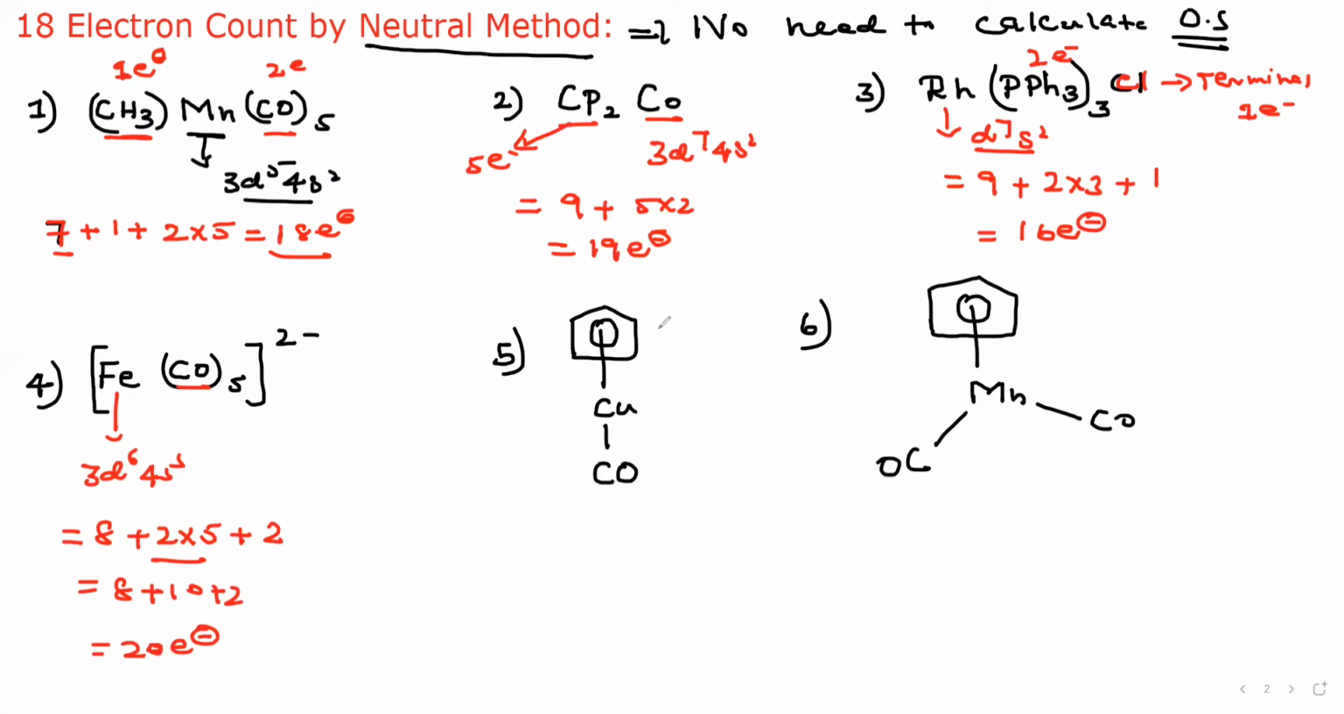Very simple. This is a Cp ligand, right? How many electron donor? 5 electron donor. Copper, what is the configuration? 3d10, 4s1. Therefore, 11 electrons, plus 11. This is 2 electron, right? Therefore, how many electrons? This will be an 18 electron complex.